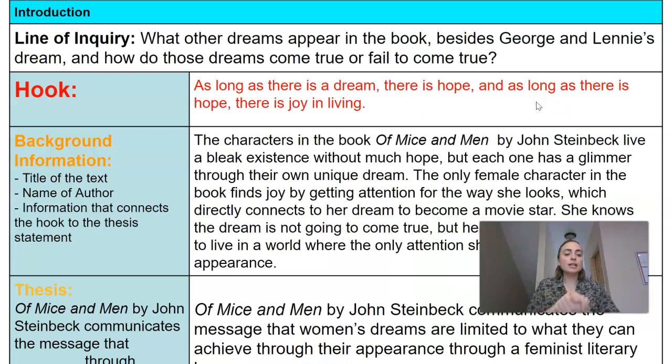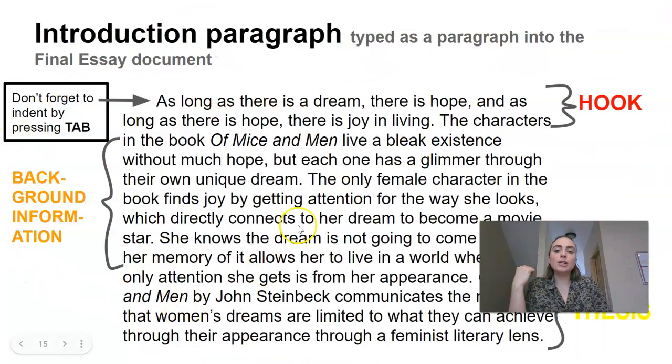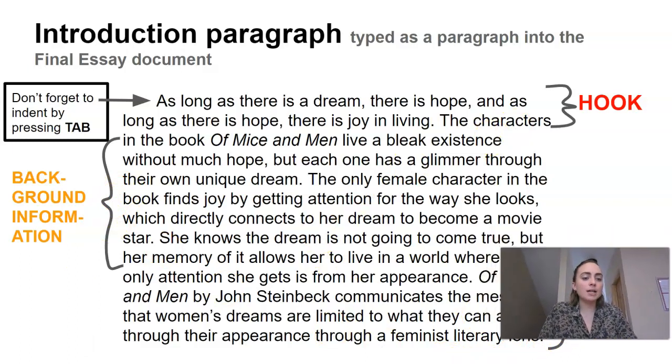All right, this is another example. We have a sample essay on Schoology that shows you exactly what is expected. Here's an example of how you could write your introduction paragraph. I want you to look at this on Schoology. This is how you'll be planning it: you'll be brainstorming your ideas in this planning document in your packet. And then this is how you would transfer that information into a paragraph. You'll see the introduction paragraph has a hook, background information, and it ends with a thesis statement. So please go back and read this on the slides posted on Schoology.